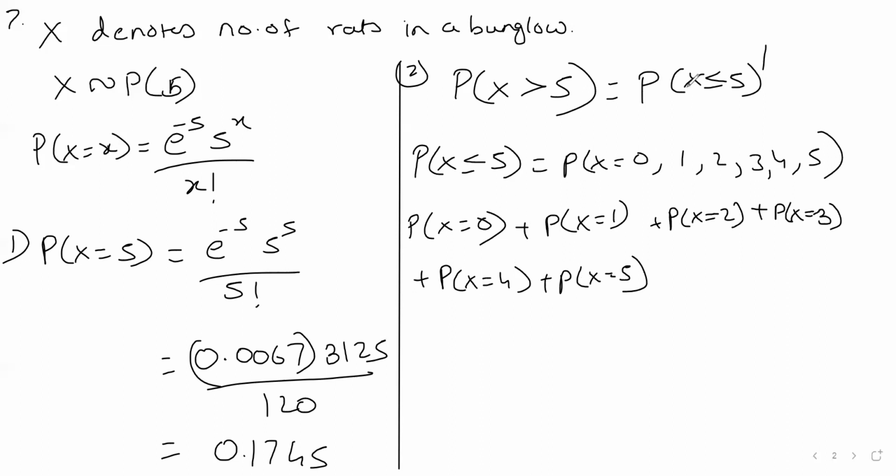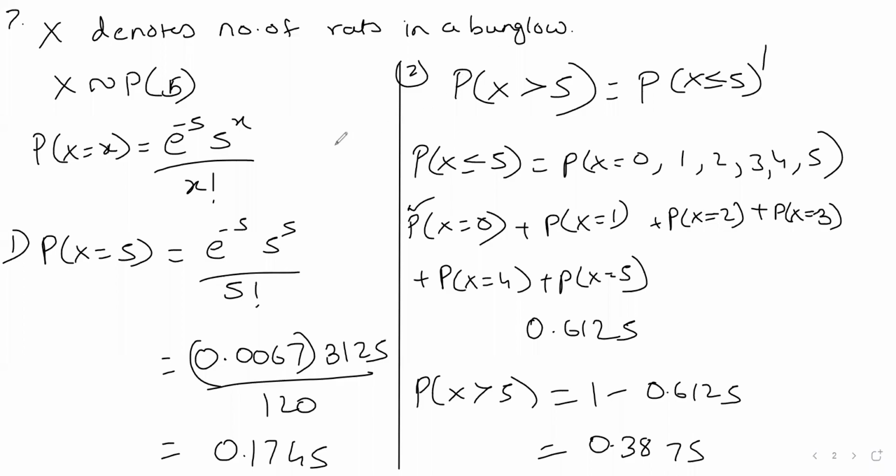Find out all these probabilities, say minus 1, that will become the required probability. So more than 5 rats is less than or equal to 5 rats, that comes to 0.6125, and then we will take its complement, so 0.3875. This is more than 5 rats. Okay, then the next one.